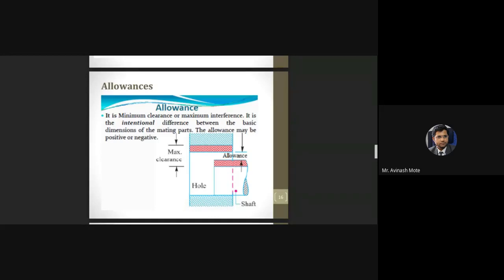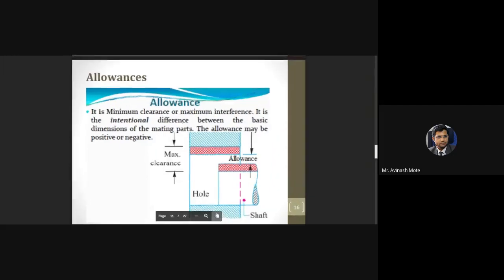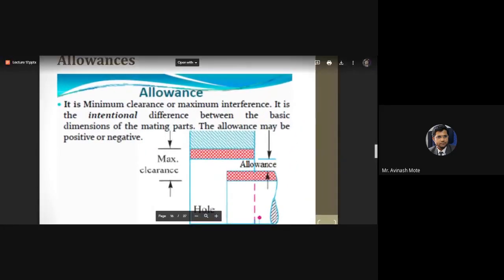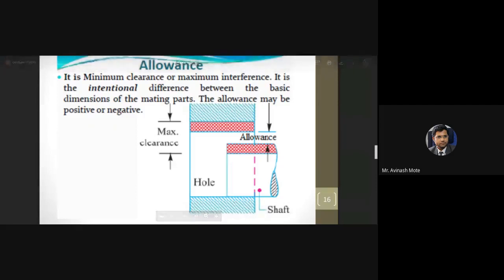The red colored region shows the limits we have seen in tolerance. Now come to the shaft, the smaller one, given at the lower side. I'll zoom in.